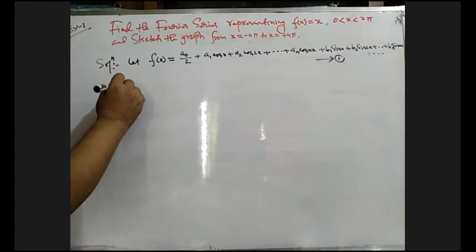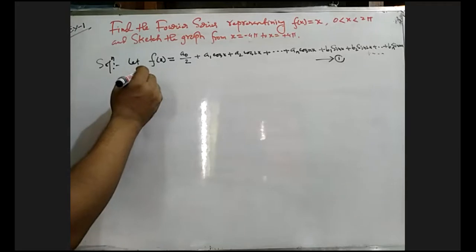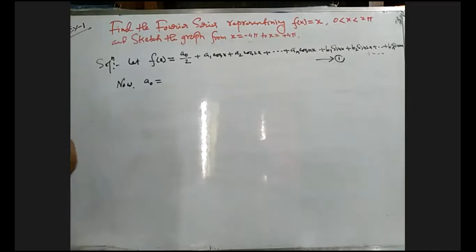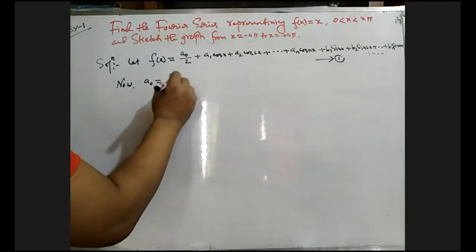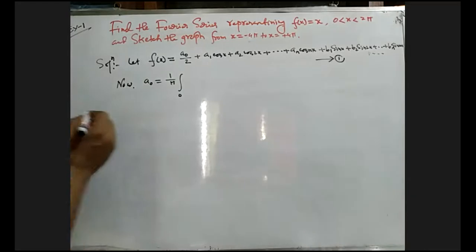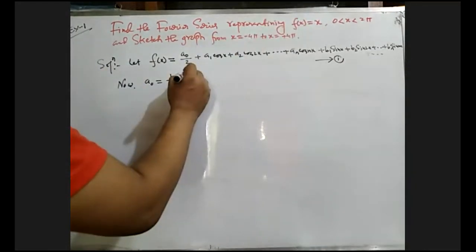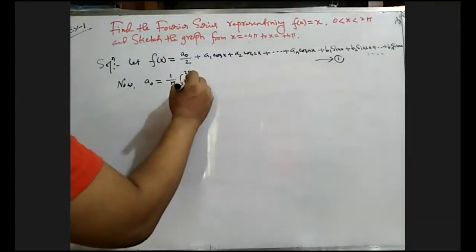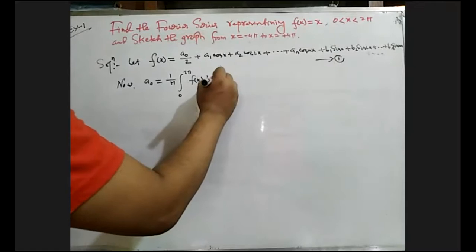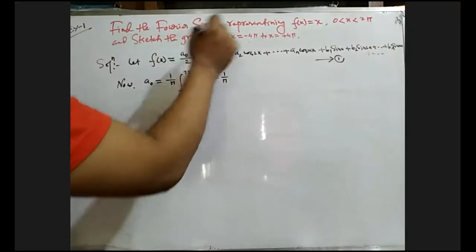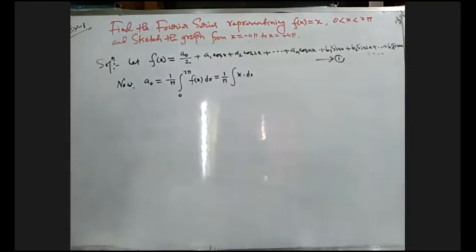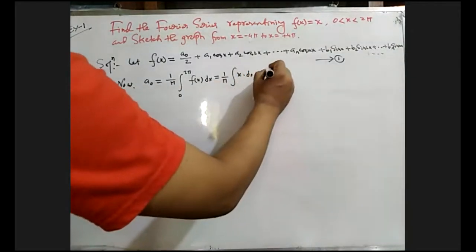Now a naught equals, what was the formula? 1 by pi, integral from 0 to twice pi, because x lies between 0 and twice pi, f of x dx. This f of x means what? Only x. Just putting f of x equals x. So this is a simple integration.